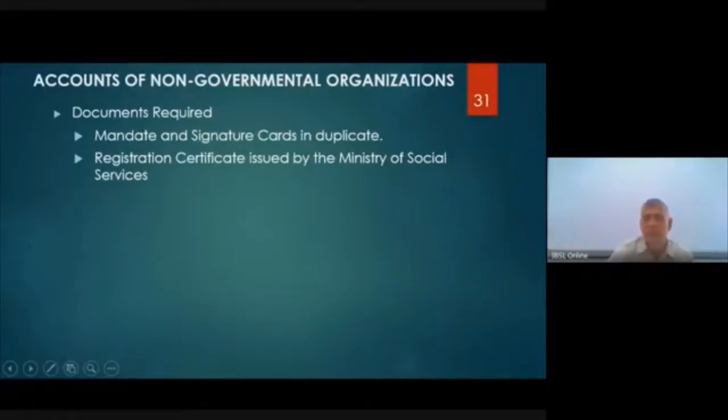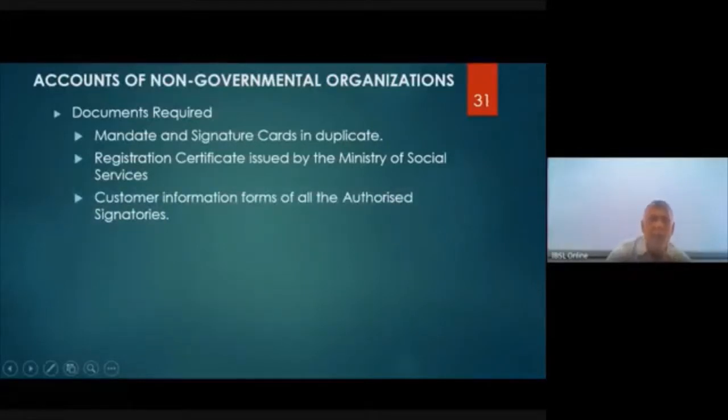The Ministry of Social Services will go through all the applications to set up this NGO in Sri Lanka, and they will issue a certificate of registration. Now you need to get, I have forgotten to write here, a certified copy of the registration certificate. Okay, it must be a certified copy.